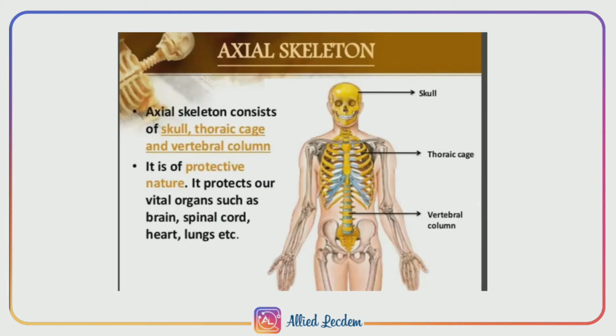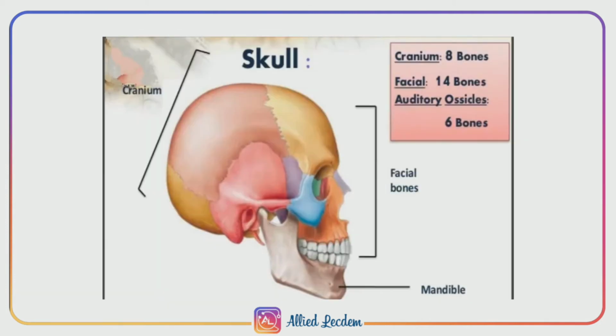Axial skeleton. The axial skeleton runs along the medial longitudinal axis of the body. It comprises 80 bones. It forms the main structures such as the skull, vertebral column, sternum and ribs. The skeleton of the head is called the skull. It rests on the upper end of the vertebral column, and the bony structure of the skull consists of 4 parts, that is cranium, facial bones, hyoid, and ear bones.